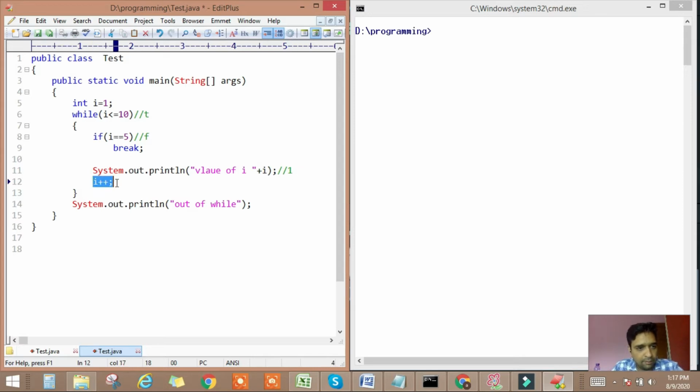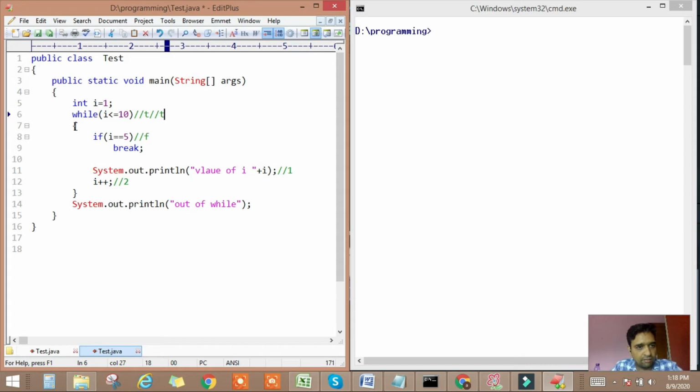Now I am incrementing the value of i. The previous value of i is 1, now i is incremented by 1, so the value of i will become 2. Then again the condition of while will be checked by the JVM. Now the value of i is 2. Is 2 less than or equal to 10 or not? So 2 is less than or equal to 10, it is true.